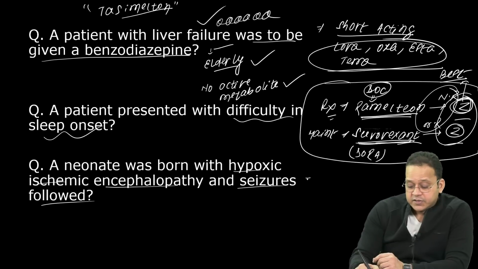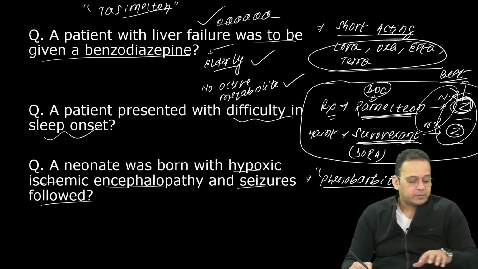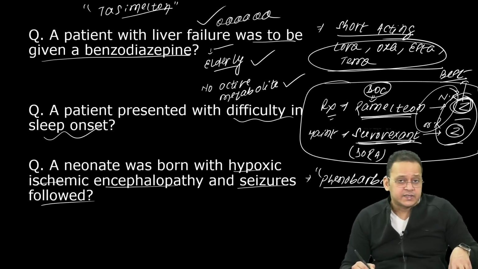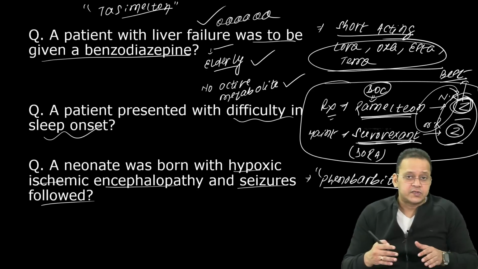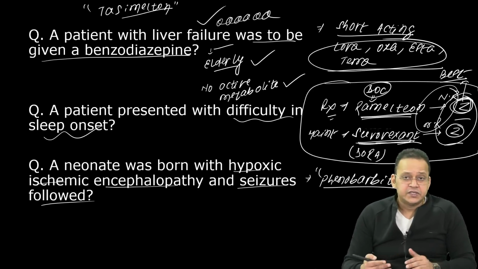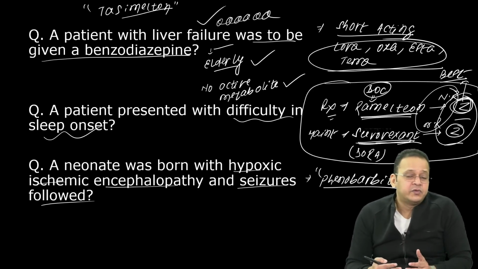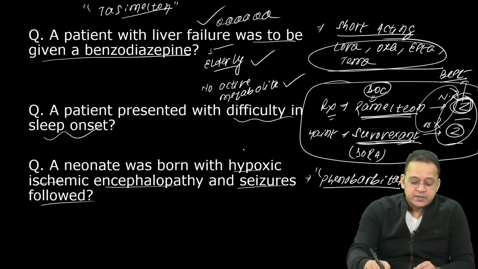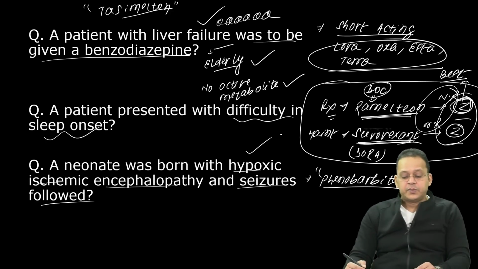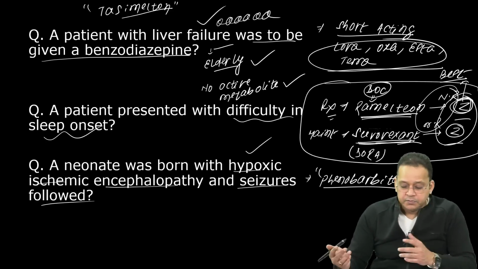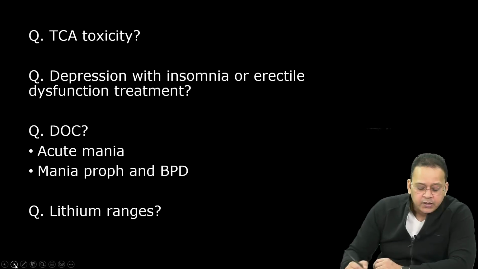Excellent, guys. So seizure in neonates here, our answer is phenobarbital, right? So see, we write these things. I've taught you this, that drug of choice for seizure in neonates is phenobarbital, but they won't give you a direct MCQ. They'll give you like this: born with hypoxic ischemic encephalopathy and then seizures developed. What is the answer? Phenobarbital.